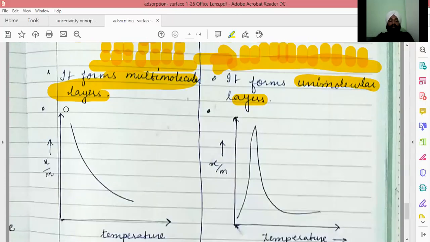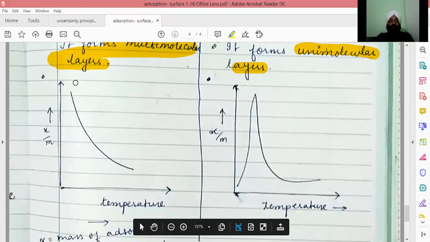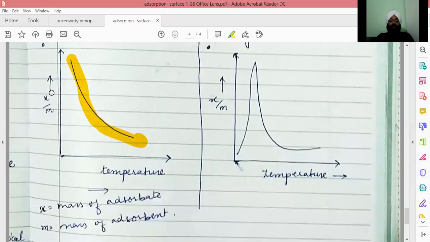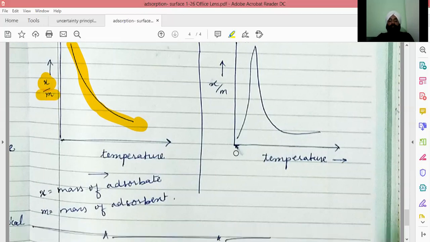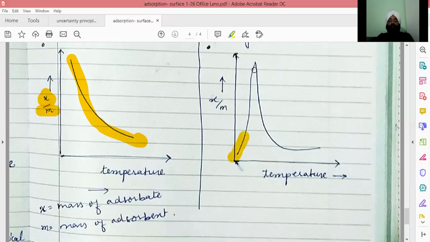Now, here is the graph which gives the effect of temperature on physisorption. It always decreases with the increase in temperature. This is the amount of adsorbate per unit mass of adsorbent. In case of chemical adsorption, the graph first increases to a value, then decreases on further increase in temperature.